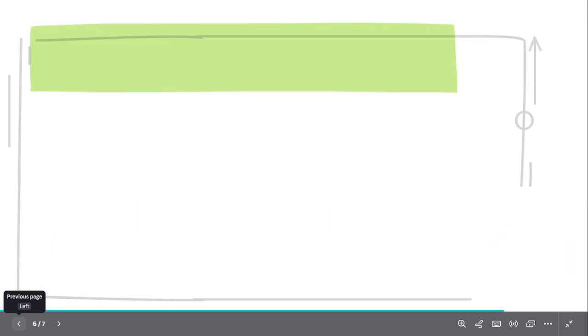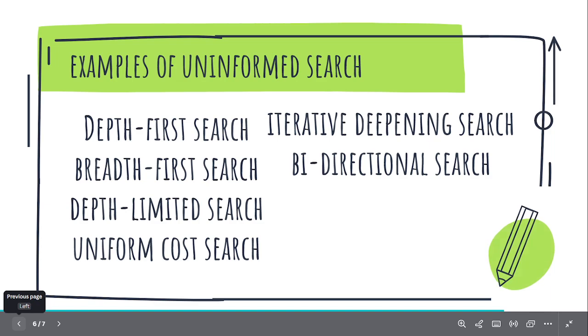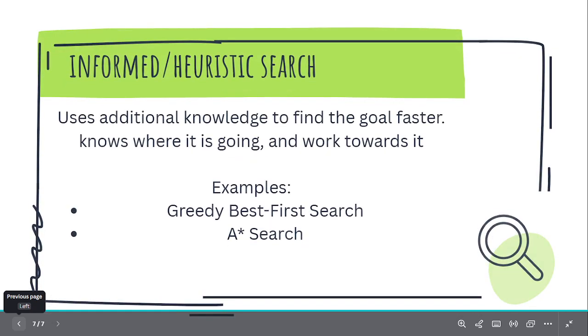Then we talked about the examples: the depth first search, the breadth first search, the depth limited search, uniform cost search, iterative deepening search, the bi-directional search. And the informed search uses additional knowledge to find the goal faster, and one of the best examples is the greedy best first search.